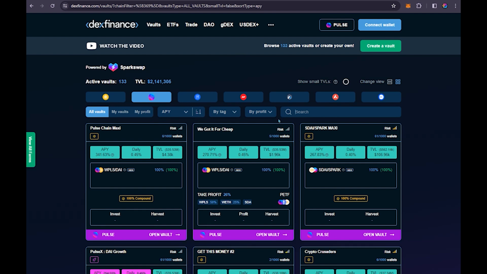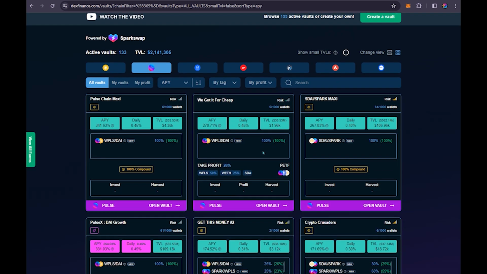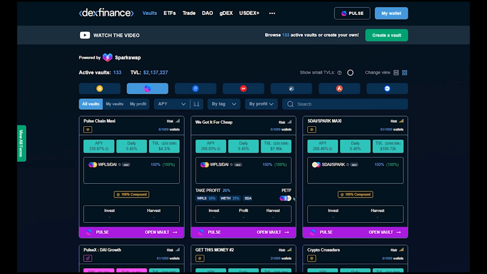So anyway, this is the concept that they've come up with, this auto compounding, which is very, very useful for somebody who doesn't want to have to manually go to PulseX and take their yield and split the LP and buy it back. And they do it in a very simple transaction. So, okay, let's open a vault now.